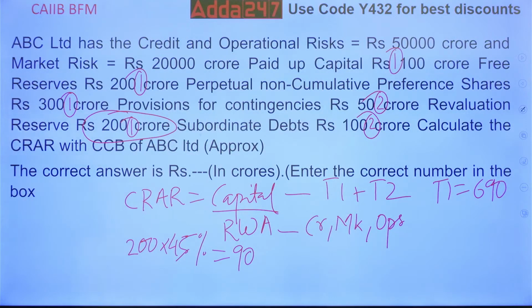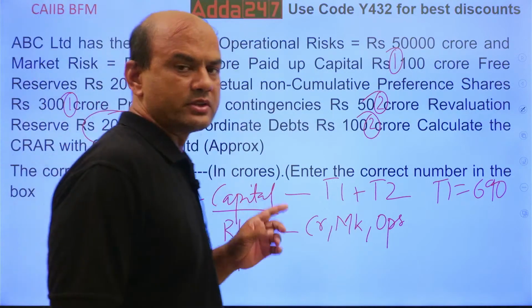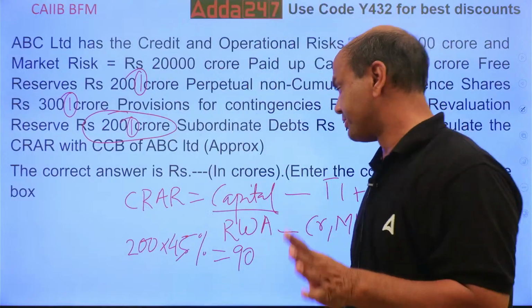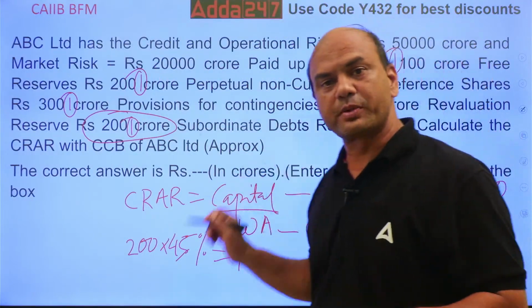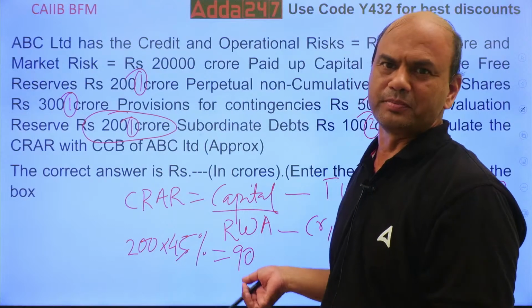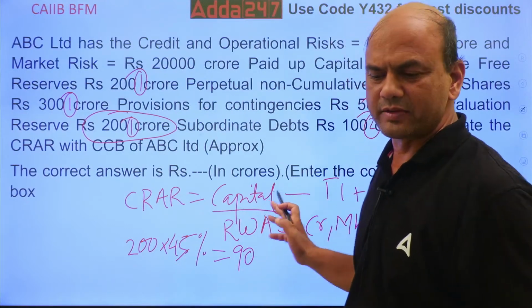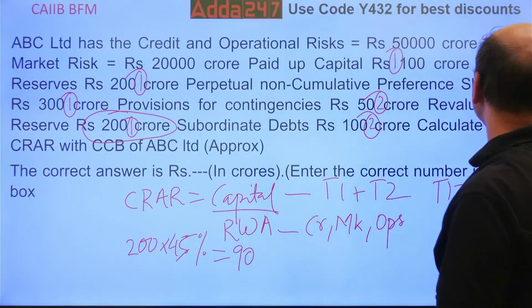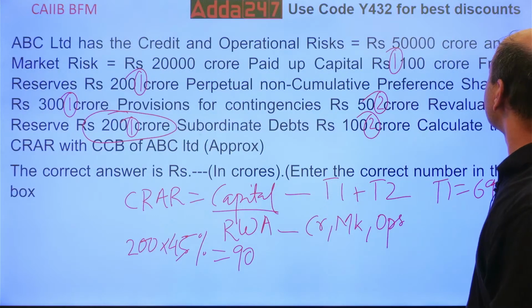Now T2. T2 is a typical problem. T2 is not that simple over here. Kindly note. That's why I took this problem. Otherwise, yesterday I had solved a similar problem. I had taken one problem yesterday. Why did I take this today? Because T2 is different over here. What is T2?